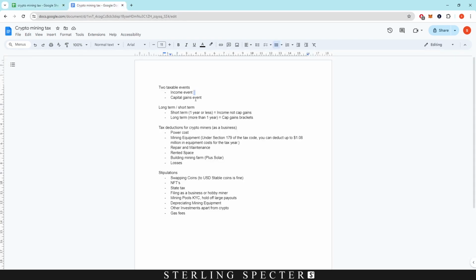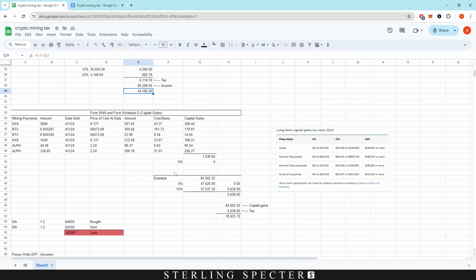Now, when it comes to the capital gains event, which we'll cover in a minute, we do have some stipulations and some tax deductions that you can use. Now, I do want to make this very clear. This is only for crypto miners that have set up their crypto mining operation as a business, and not for those that are hobby miners. So there are some stipulations that we will look through as well. So one thing you can deduct is the power cost, because as a business, that is an expense, and obviously you can deduct that from your income there.